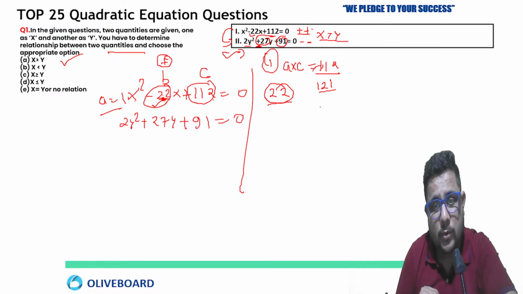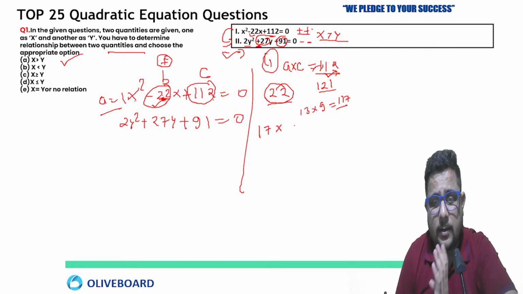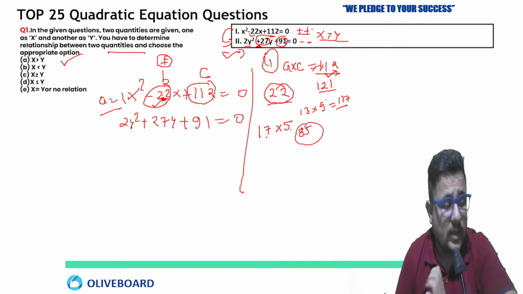That is not the approach. 13 multiply 9, I am just breaking, gives 117. But we are looking for 112. Now 17 multiply 5 is 85, but 17 multiply 6 will give you 112.